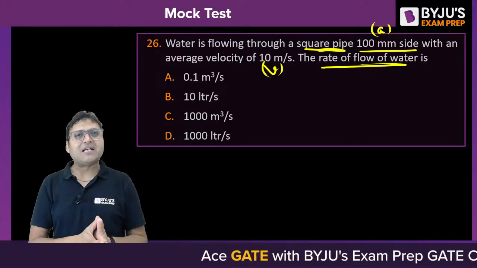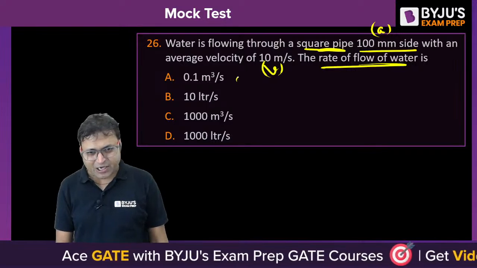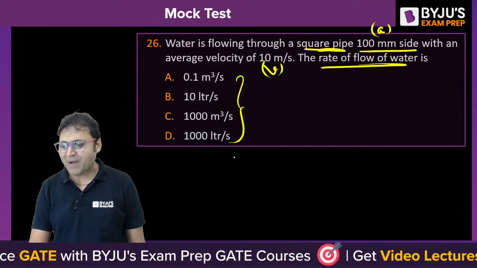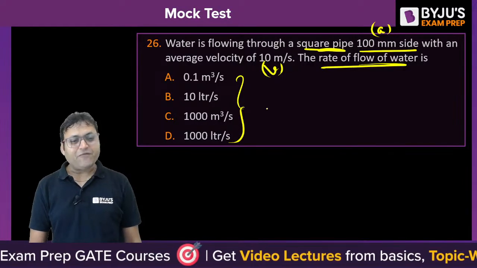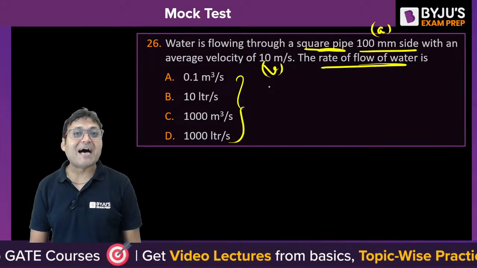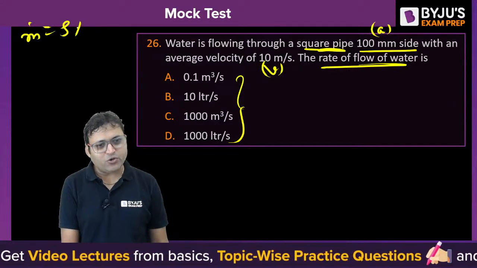It could have been the mass flow rate, it could have been the volume flow rate. So the unit will tell you whether they are asking about the mass flow rate or the volume flow rate, isn't it? The unit, if it is kg per second, then it is mass flow rate, rho AV. Mass flow rate is rho into A into V.